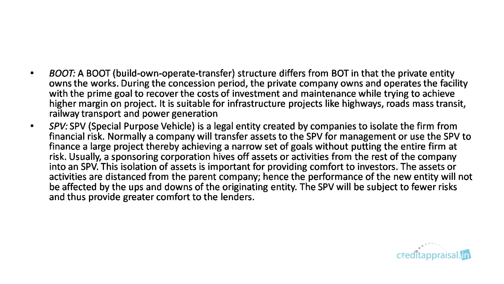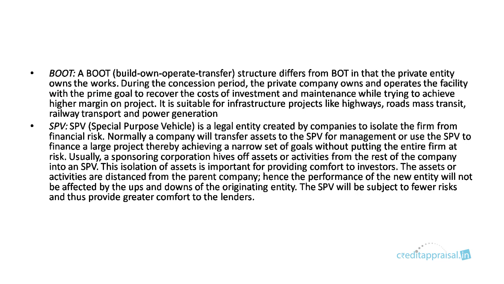There is one more very important type of project known as SPV. SPV stands for Special Purpose Vehicle. Special Purpose Vehicles are created by companies to isolate the firm from financial risk. So normally what happens is there is say an existing company, a big company, say doing a business of 1,000 crores, a very big company. Now it wants to start a project. What will it do? It will float a separate entity known as SPV. Normally the company itself can take the project and execute it within the company, but that is risky. So what it will do? It will start a separate entity called Special Purpose Vehicle, right, and transfer the assets to the SPV for management.